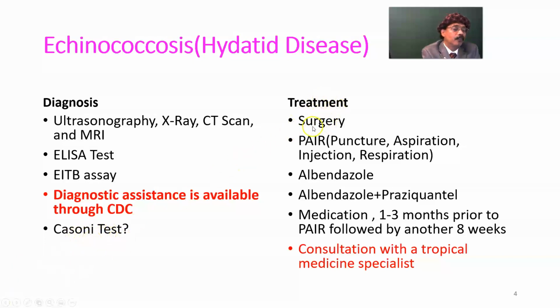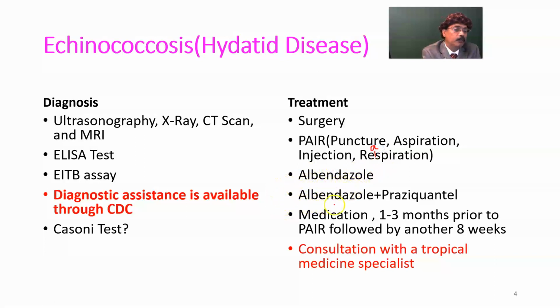Treatment: surgical treatment, but without damaging the cyst, without spilling the cyst. The choice now is PAIR: puncture, aspiration, injection, re-aspiration. It should be re-aspiration. And the drug of choice is albendazole.